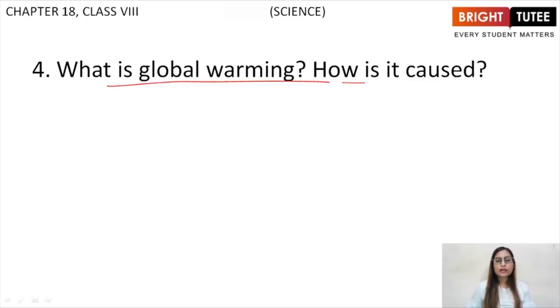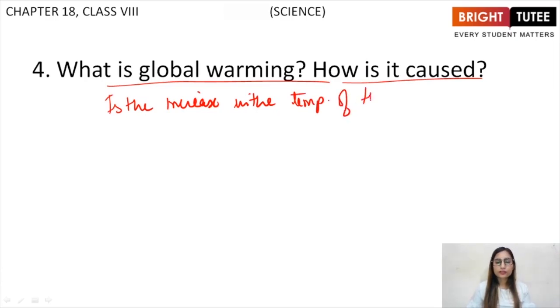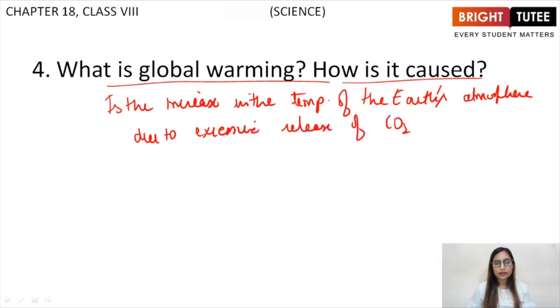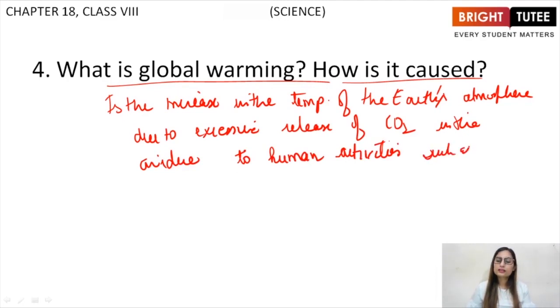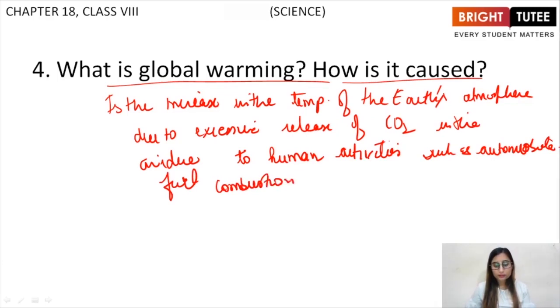Next, what is global warming? How is it caused? Global warming is the increase in the temperature of the Earth's atmosphere due to excessive release of carbon dioxide in the air due to human activities such as automobile fuel consumption, automobile fuel combustion, right?